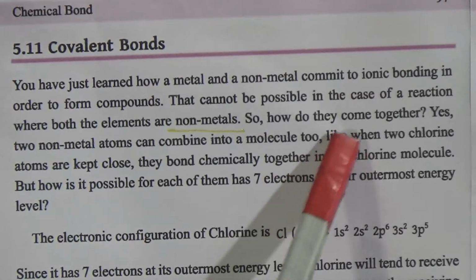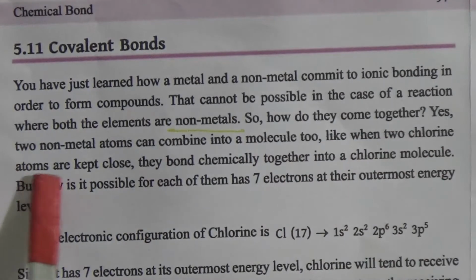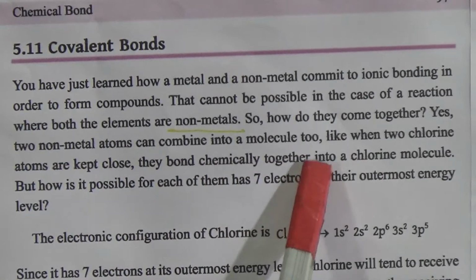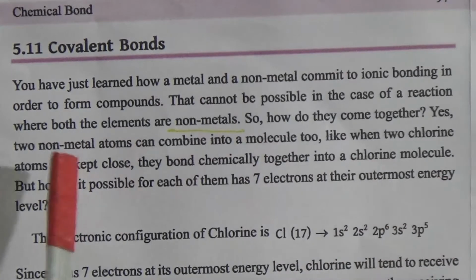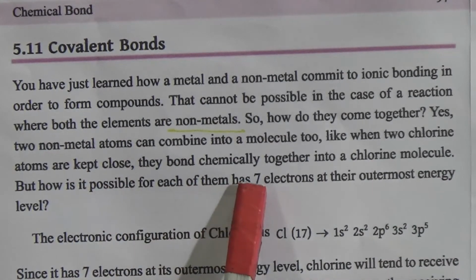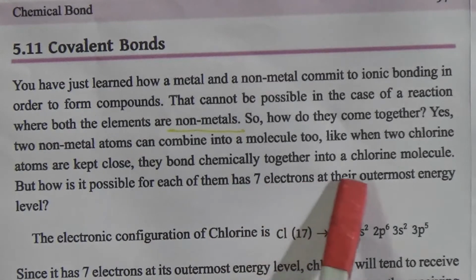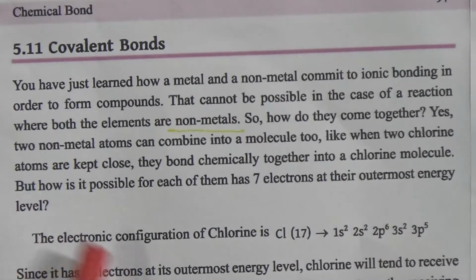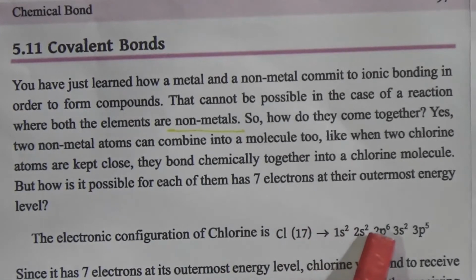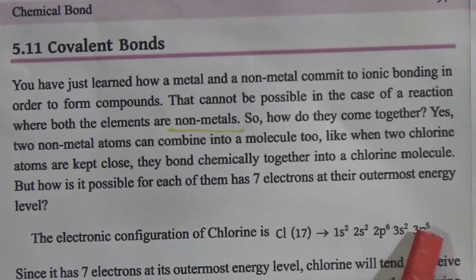How is it possible? For example, when two chlorine atoms are kept close, they bond chemically together into a chlorine molecule. But how is it possible, as each of them has 7 electrons at its outermost energy level? The electronic configuration of chlorine, which has 17 electrons, is 1s2, 2s2, 2p6, 3s2, 3p5.